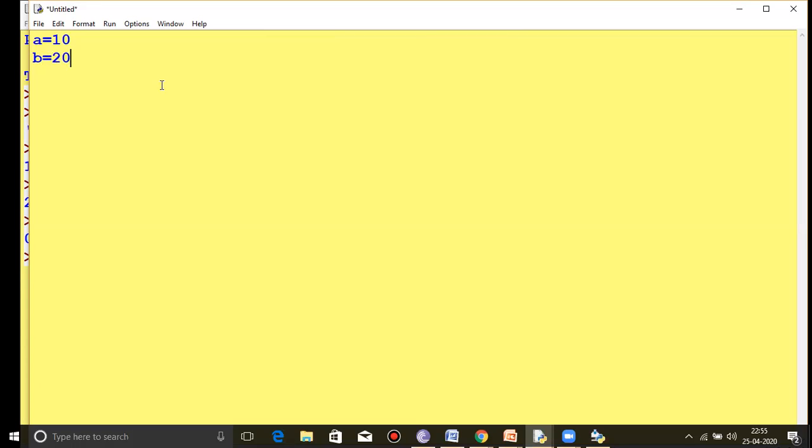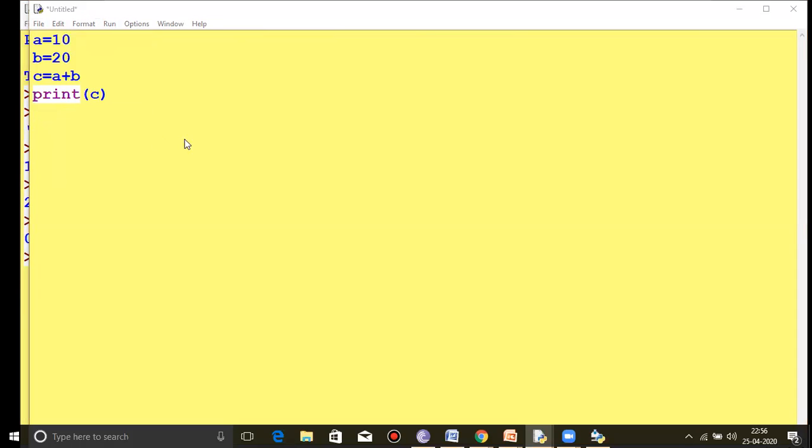Now C equal A plus B. Now I have to give a print command, print C. You need to save your file first.